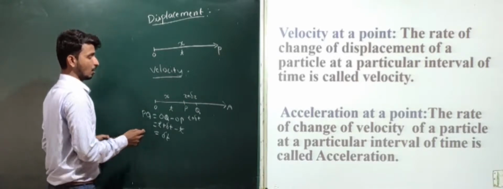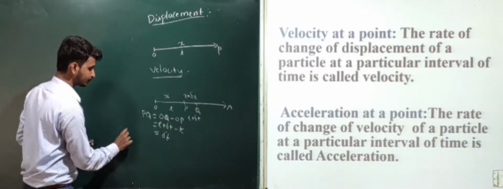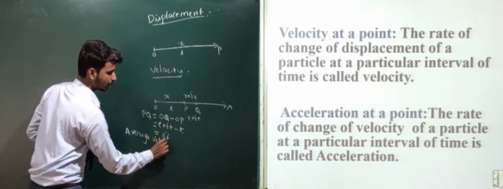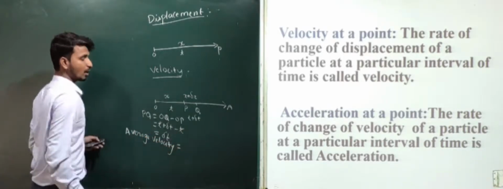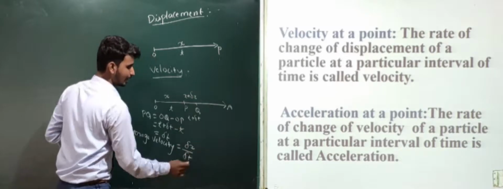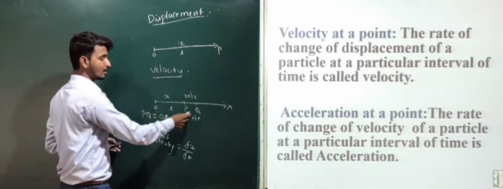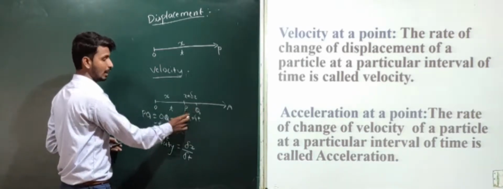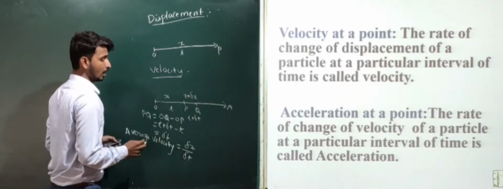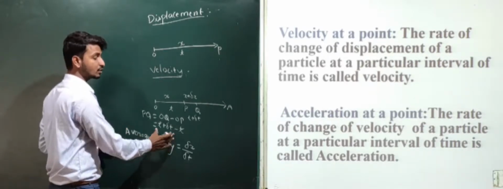This is about the velocity. To find average velocity, here average velocity will be del x divided by del t, because the time taken by the particle to reach from P to Q will be delta t, and the distance covered will be del x. Here we have found the average velocity for a particle.